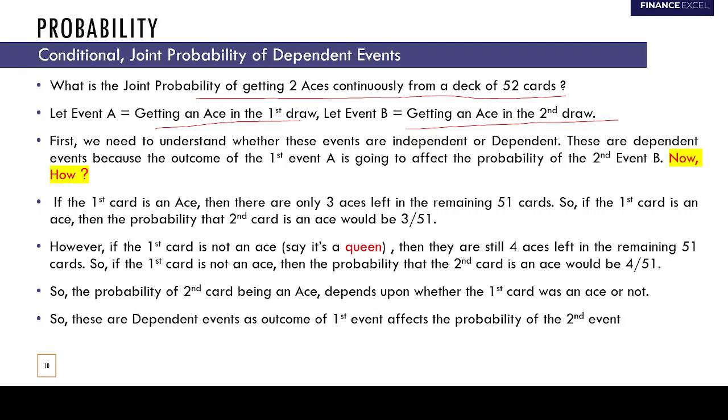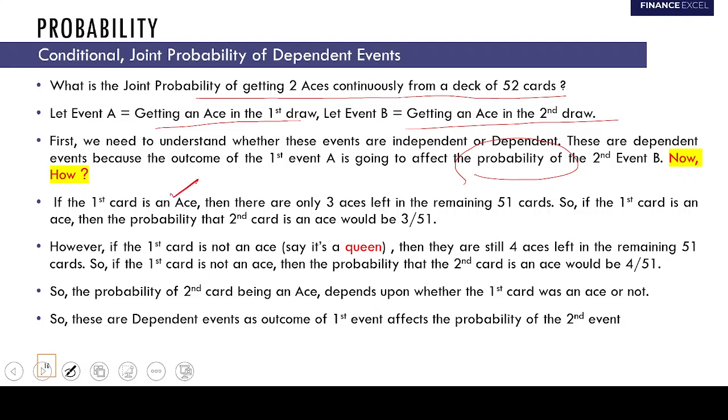So, guys, what do you think? Are these events independent or dependent? These events are dependent. Why? Because the outcome of the first event is going to affect the probability of the second. Now how? Please understand, guys.